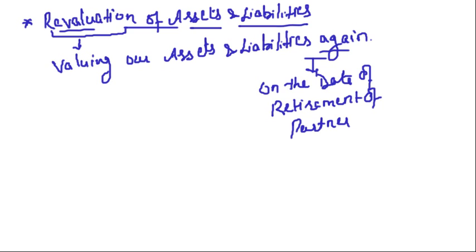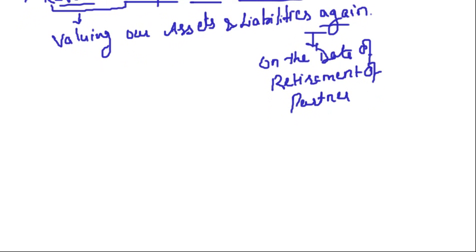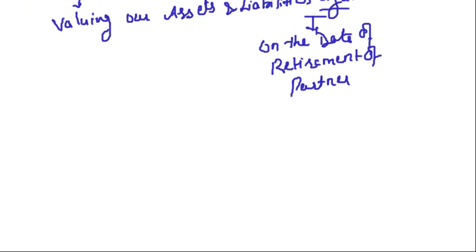Now the question is, why to revalue these assets and liabilities? A very simple answer. In the admission of a partner also, I told you why we revalue our assets and liabilities.